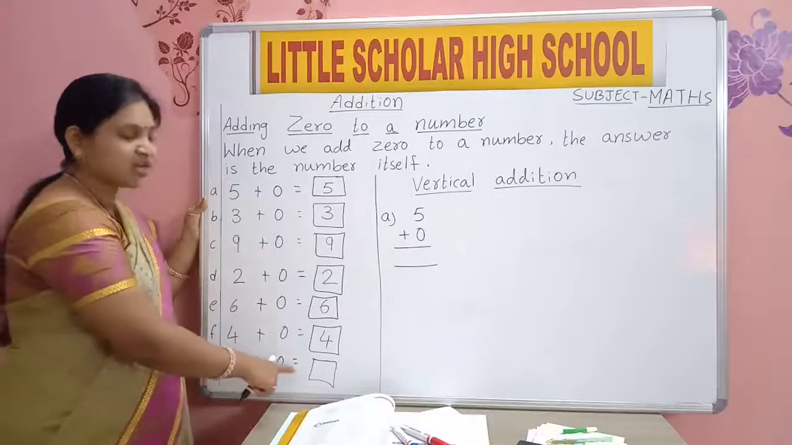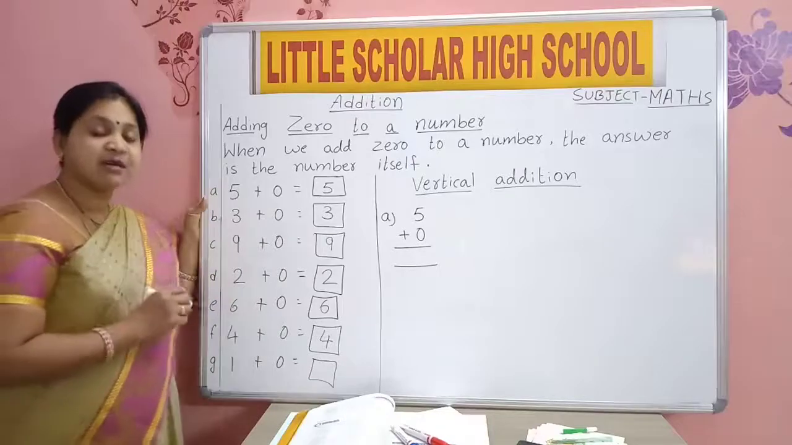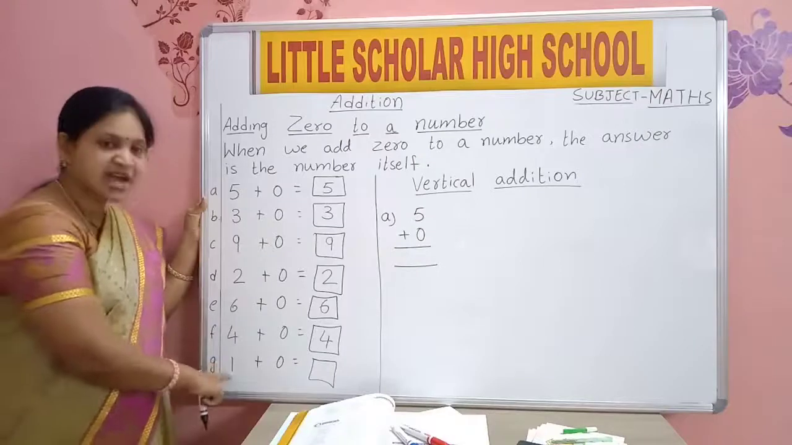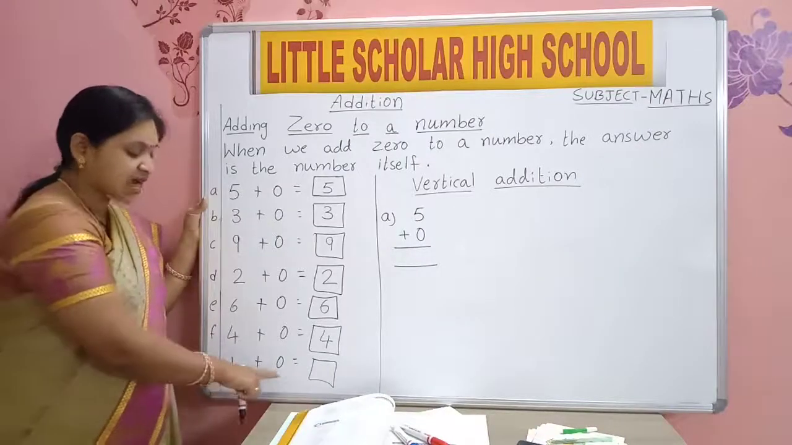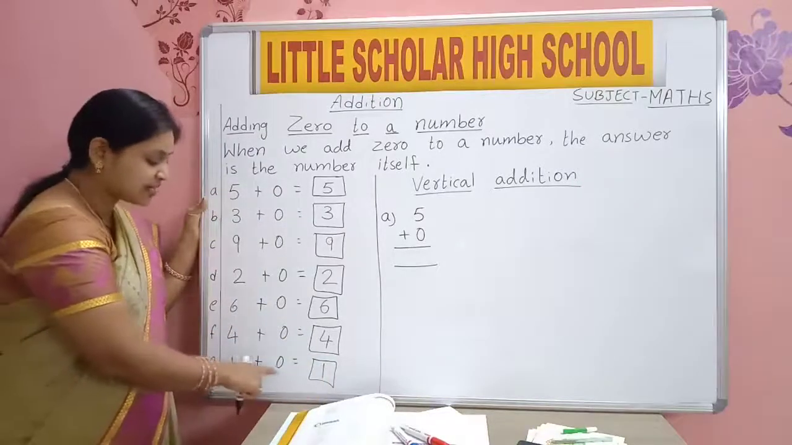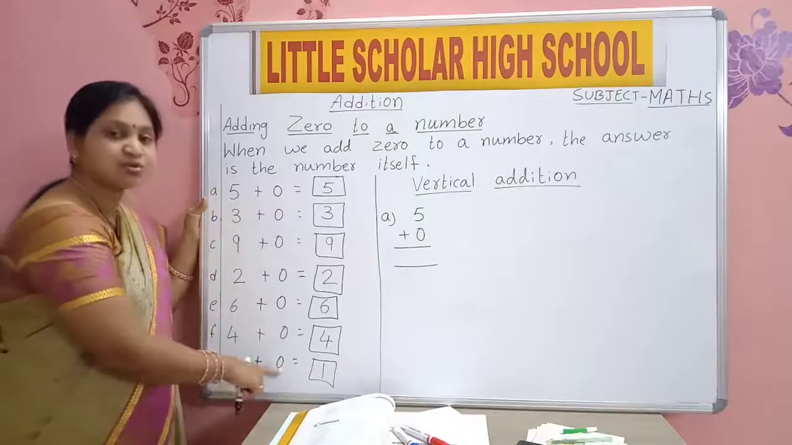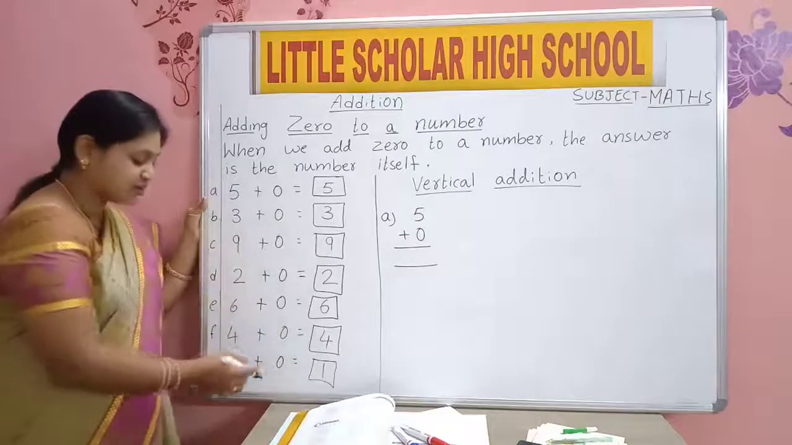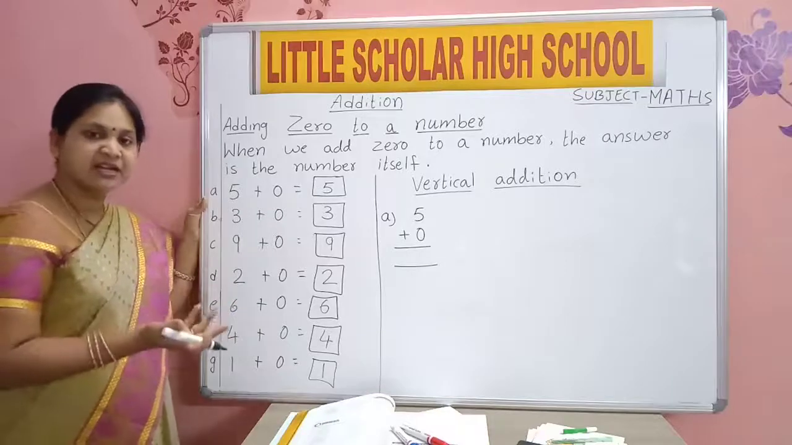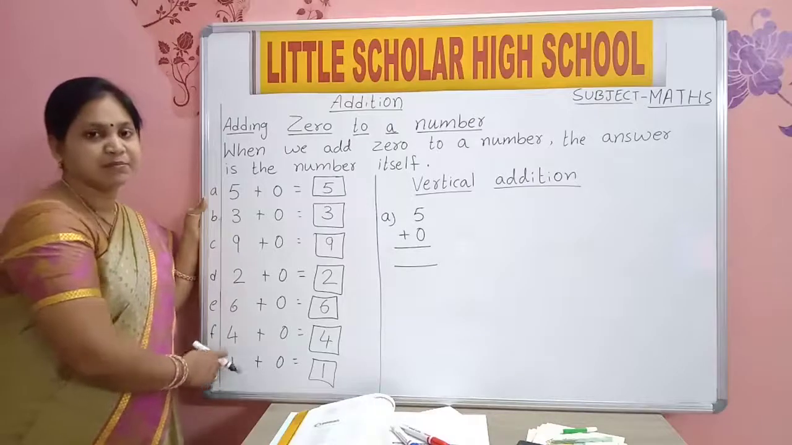1 plus 0 is equal to. Now here say me, which number is added to 0? 1 is added to 0. Yes or no? So the answer will be 1 only. Got it? So the answer will be 1 itself. Why? Because 0 means nothing. We can't add anything. So the number will take the answer as the same number.